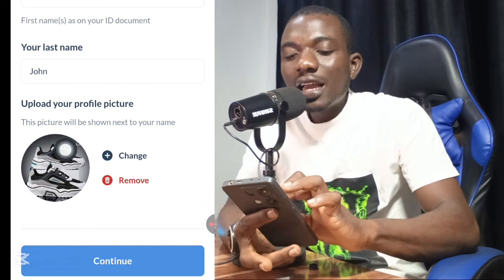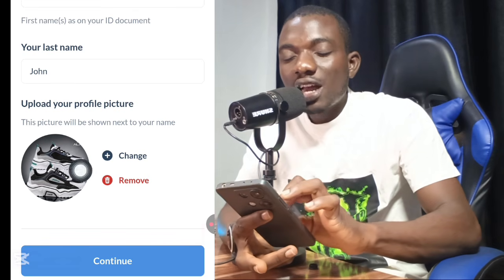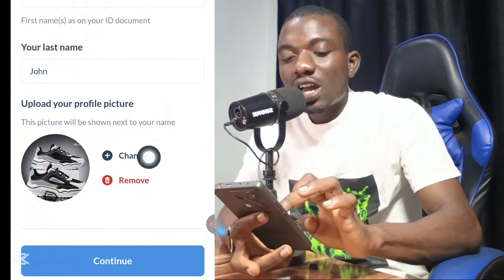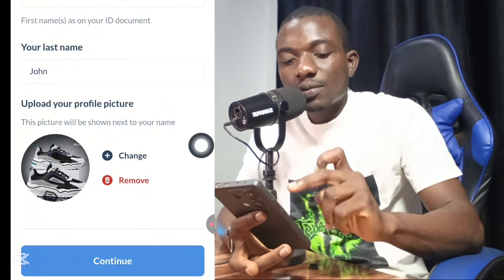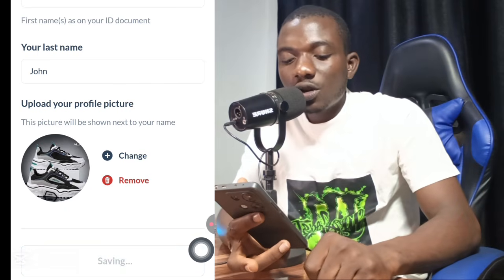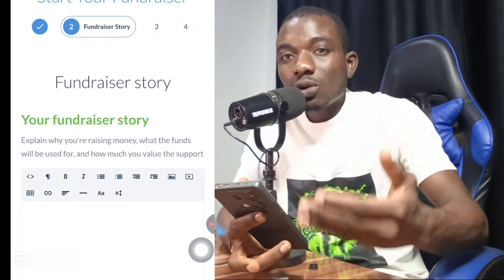Right here, you are going to enter your image. You can see the image which I actually use, and if I want to change it, I can click on this change right here for me to be able to change it. After putting the image, I click on continue. Pay very close attention right now. Once I click on continue, it will take me to another stage right here.